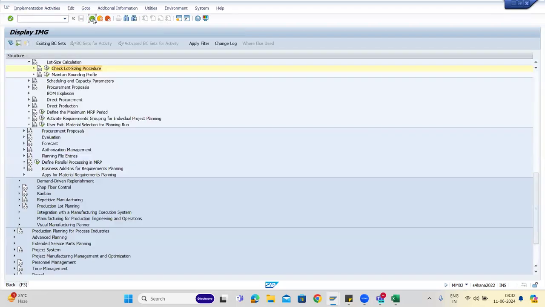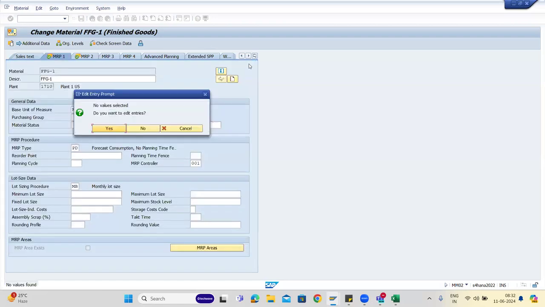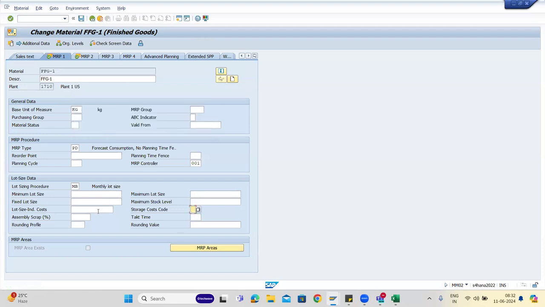If you get any business requirement, then you can look at it, but you'll rarely get it. So don't worry about this cost.